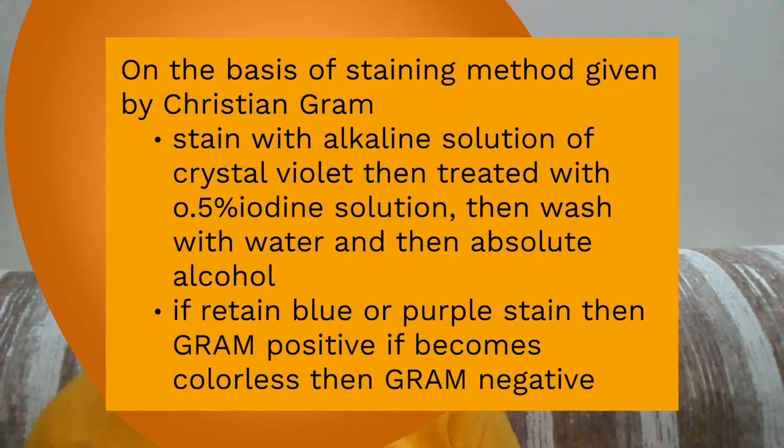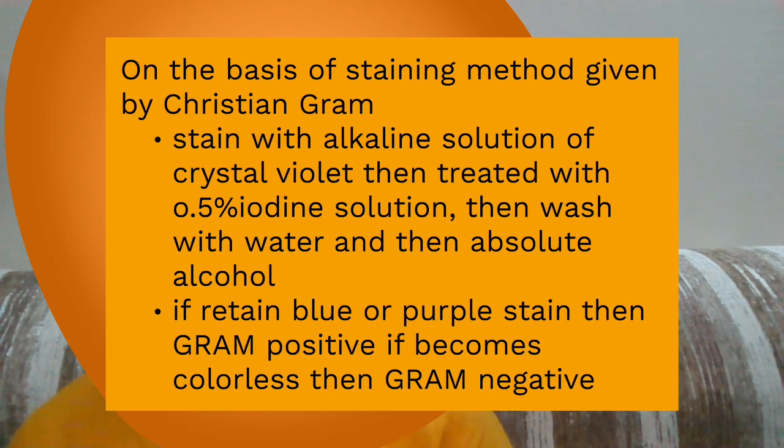Bacteria can also be categorized on the basis of the stain. This method of grouping was discovered by the scientist Christian Gram. That is why this is called Gram stain. On the basis of this, we divide bacteria into two categories, Gram positive and Gram negative. In this technique, the bacterial colony is stained with an alkaline solution of crystal violet, which is purple in color. Then it is treated with 0.5% iodine solution, then washed with water, followed by washing with absolute alcohol.